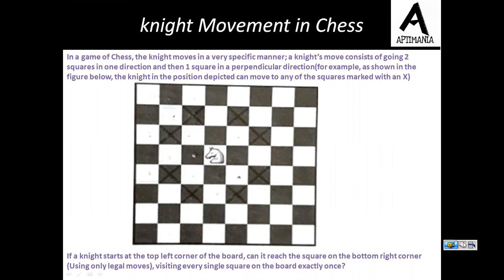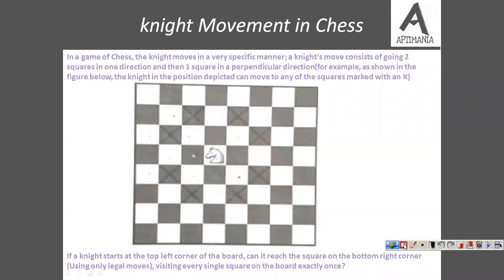Now suppose the knight is at this particular position. So how it can make its moves is, first of all it can take two moves in any direction. So let's assume it takes the first move and second move, then it needs to take a move in a direction perpendicular to this. So perpendicular to this means either this block or this block.